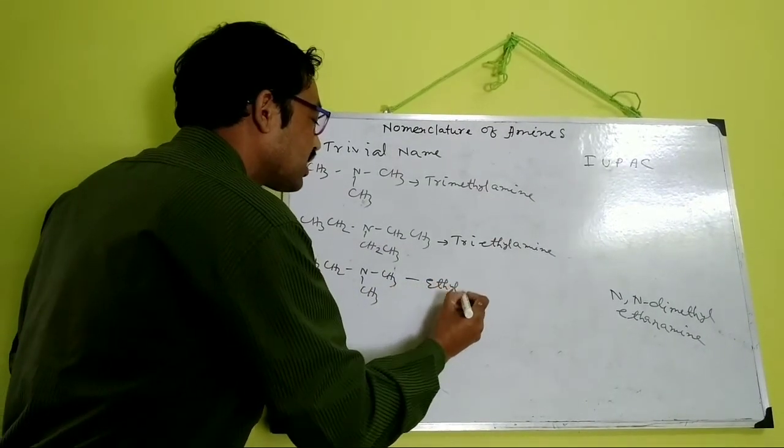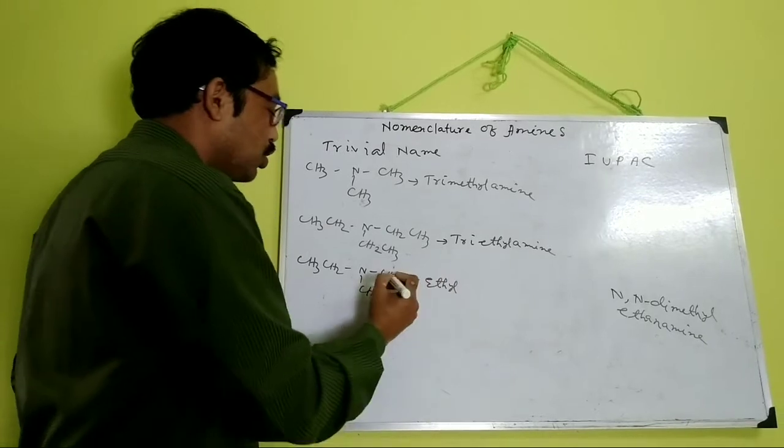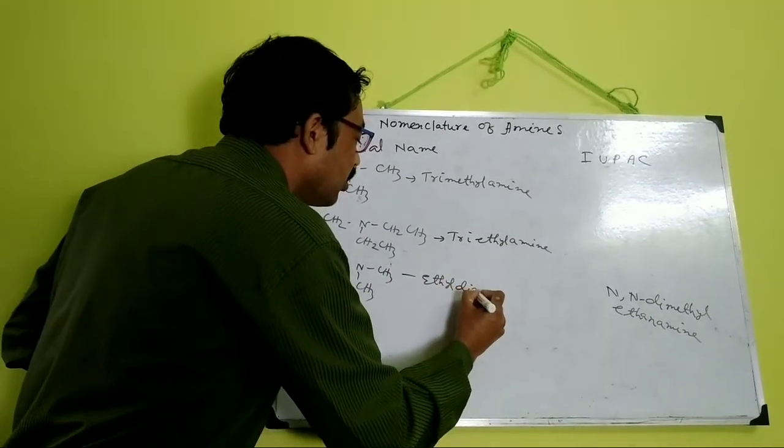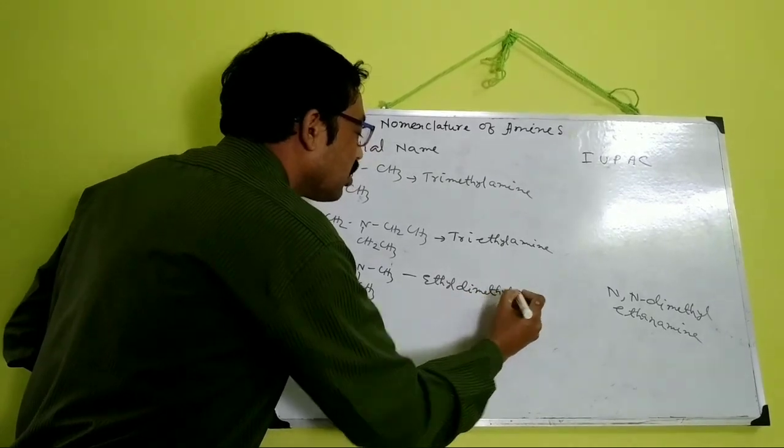Ethyl first, then dimethyl, as two methyl groups are attached. Ethyldimethylamine.